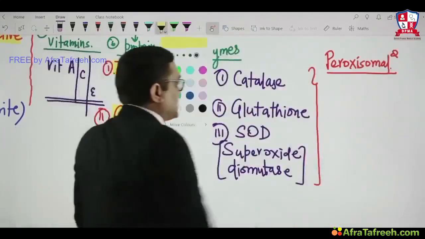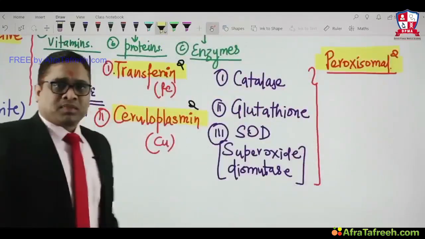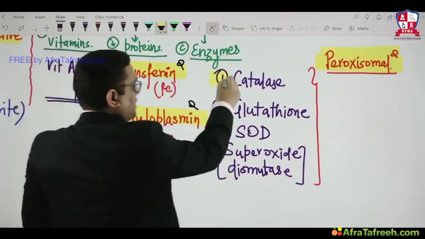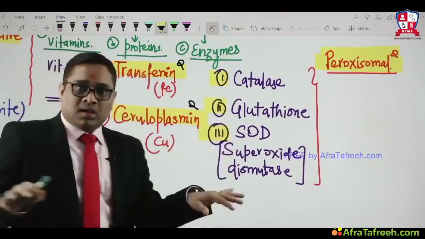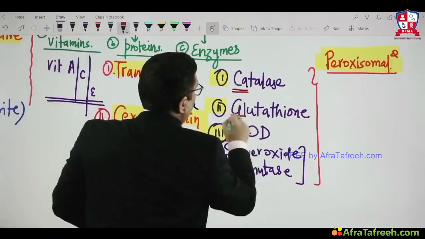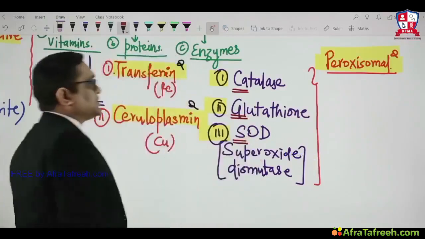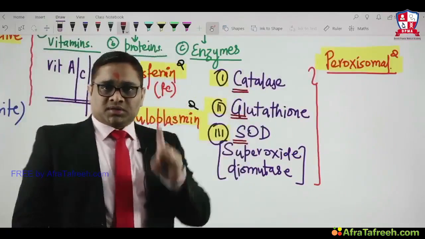Mind the language. What had the examiner asked? Which of the following is a peroxisomal enzyme? And the answer was all three: catalase, glutathione peroxidase, superoxide dismutase. Always keep that in your mind. All three, catalase, glutathione peroxidase, superoxide dismutase, are present inside the peroxisomes. Right? This is one question.